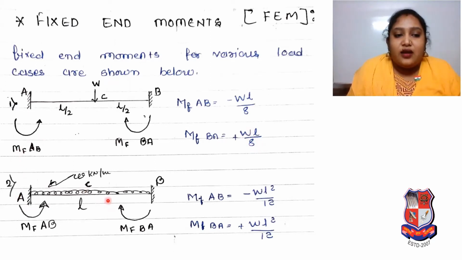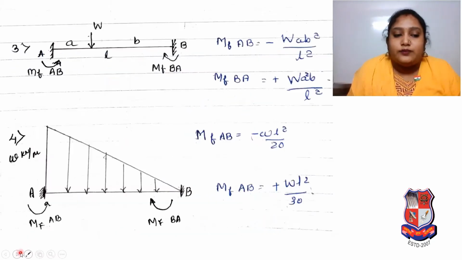Here, a fixed beam with UDL on the entire span L. Moment is generated at the ends. So the fixed end moment for AB is minus WL square by 12. Why? Because it's a UDL. For the fixed end moment for BA, it is a clockwise moment, and it is UDL, so opposite to this it will be positive WL square by 12.